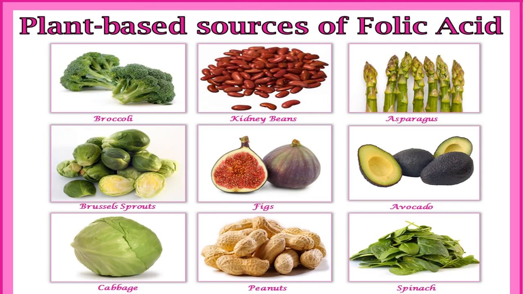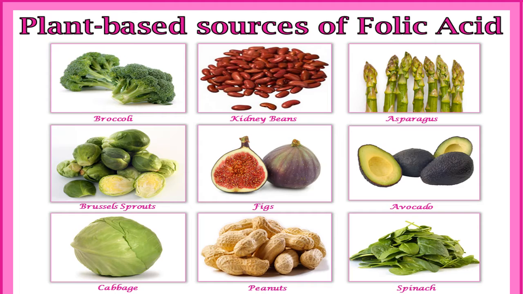Please see this slide. All these are plant-based sources of folic acid. Folic acid, I think we know very well from biology. It is vitamin folate or vitamin B9. Its role is especially for the RBC, red blood cells or red blood corpuscles, especially for those who are facing anemic problems or a shortage or deficiency of iron. So folic acid will help in assimilating all these chemicals which are related to anemia.